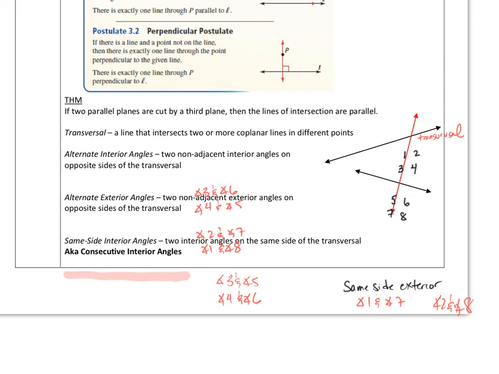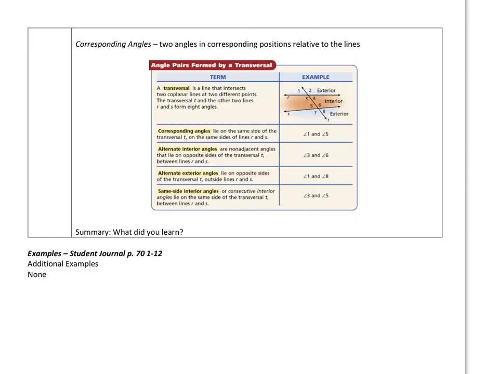All right, let's take a look at the next page we have. Then we've got corresponding angles. Your author likes to call this one a theorem. Corresponding angles is the only one out of these that is a postulate. It must be a postulate to work, okay? Again, the author of Big Ideas, I'm not a fan of his with this calling it a theorem. Every other book will refer to it as a postulate.